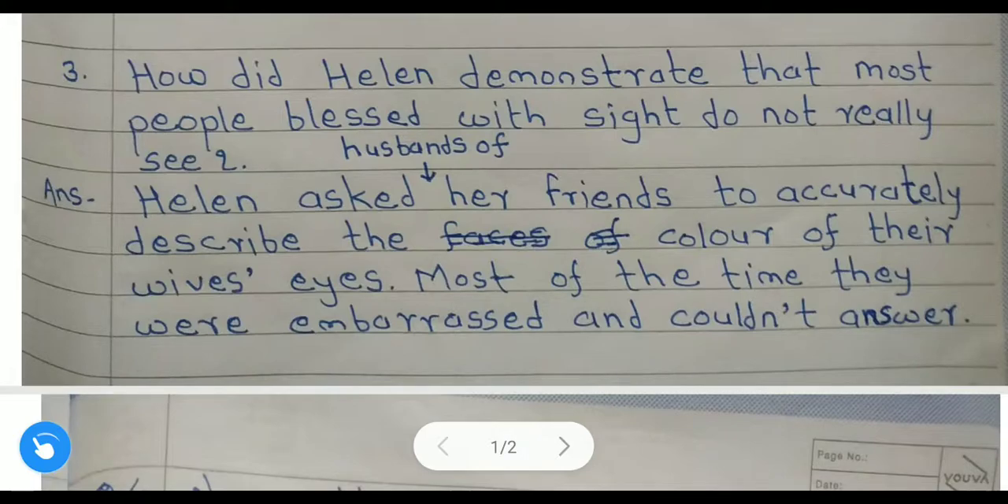So how did she say it through this lesson? Do you remember I told you while teaching this lesson that once upon a time Helen asked the husbands of her friends to describe the color of the eyes of their wives? Do you remember? So the answer is that only through that example she shows that people don't use their eyesight properly.